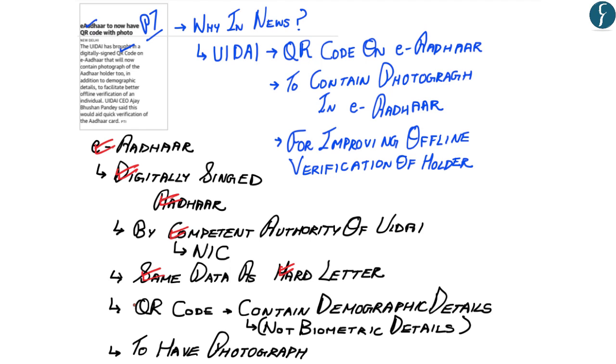Moreover, E-Aadhaar would also carry a QR code which would contain the demographic details such as name, address, among others, and not the biometric details such as fingerprint, iris scan, among others. And the E-Aadhaar would also carry the photograph of the Aadhaar card holder, which has been done for improving offline verification of the holder. Now let us understand about the QR code.